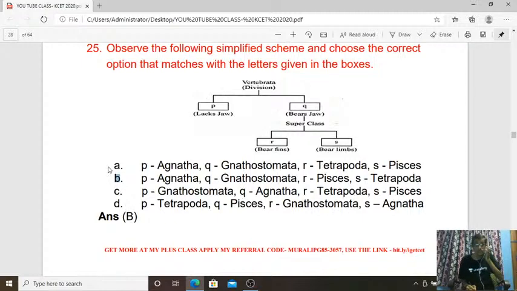So remember, this is the classification of Vertebrata into Agnatha and Gnathostomata, then Pisces and Tetrapoda. Pisces includes two groups, that is Chondrichthyes and Osteichthyes, and Tetrapoda has four classes, that is Amphibia, Reptilia, Aves and Mammalia. So the answer for the 25th is B.